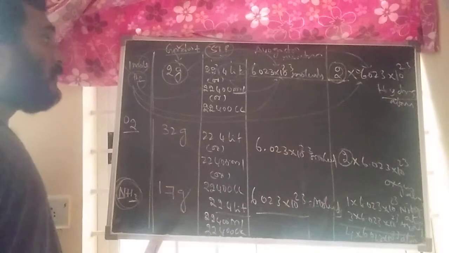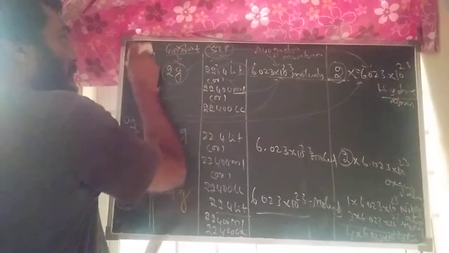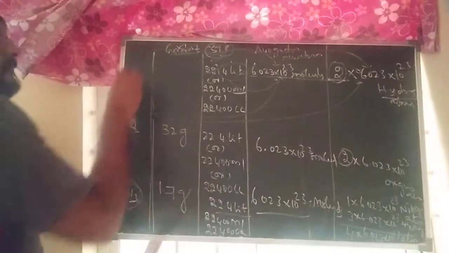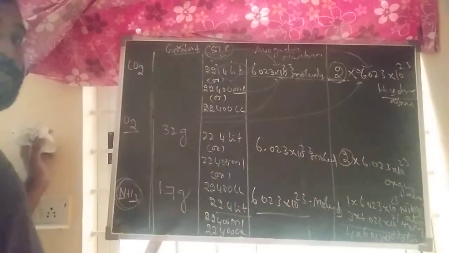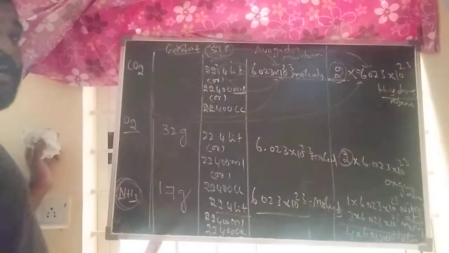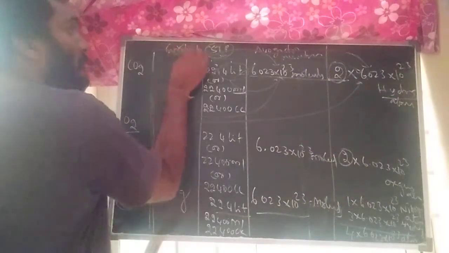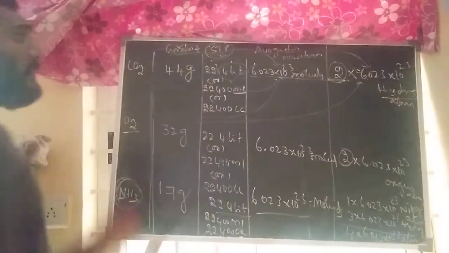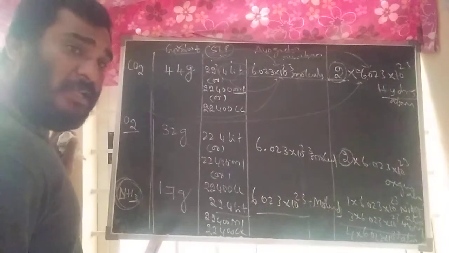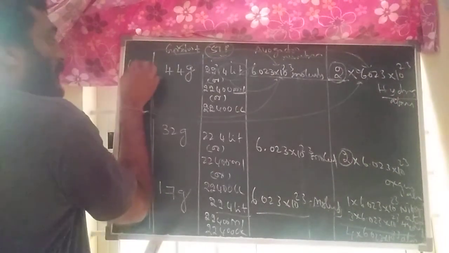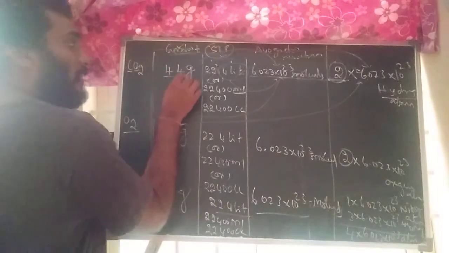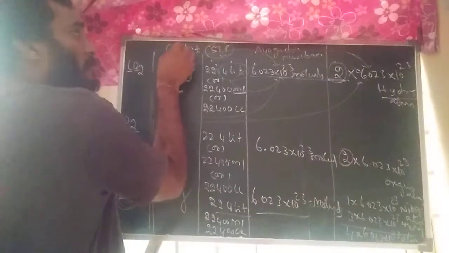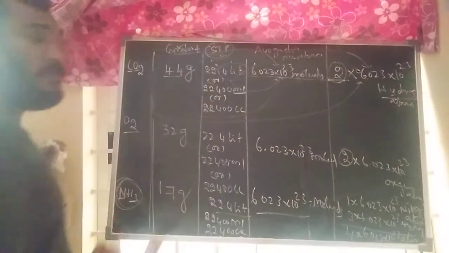Next, we'll go to the next example. Suppose I am taking carbon dioxide, CO2. 1 mole of carbon dioxide contains, in terms of gram molecular weight, how much? 44 grams. You know how to calculate gram molecular weight? Carbon atom 12 grams, oxygen atoms 32 grams, totally 44 grams. 1 mole of carbon dioxide is 44 grams.